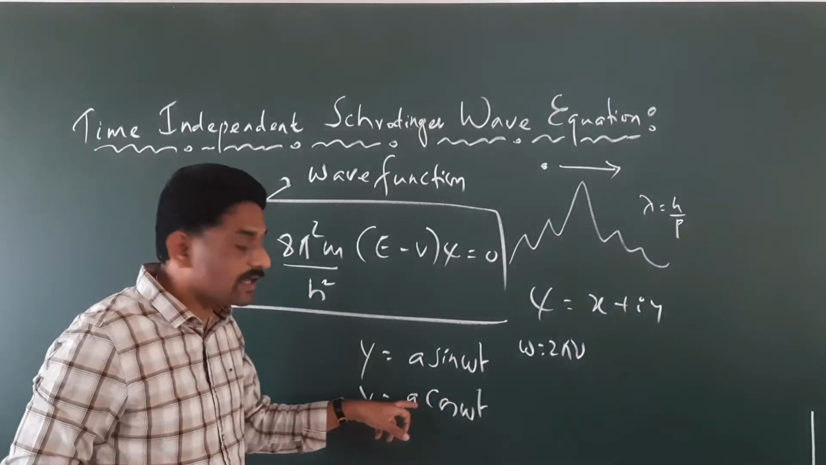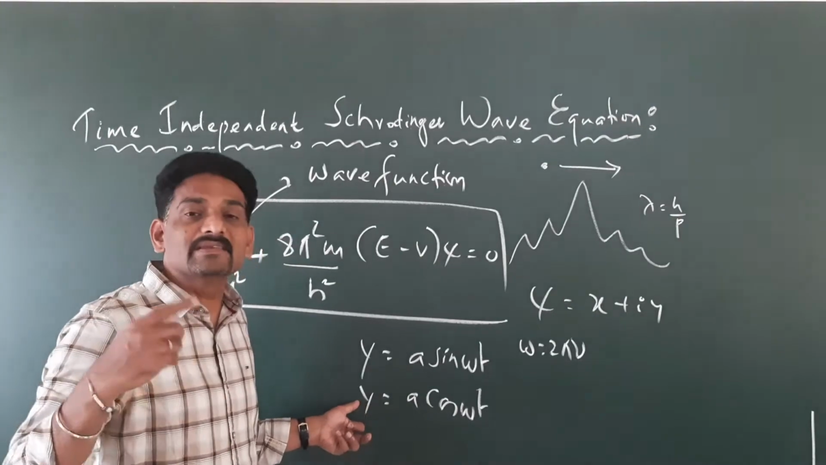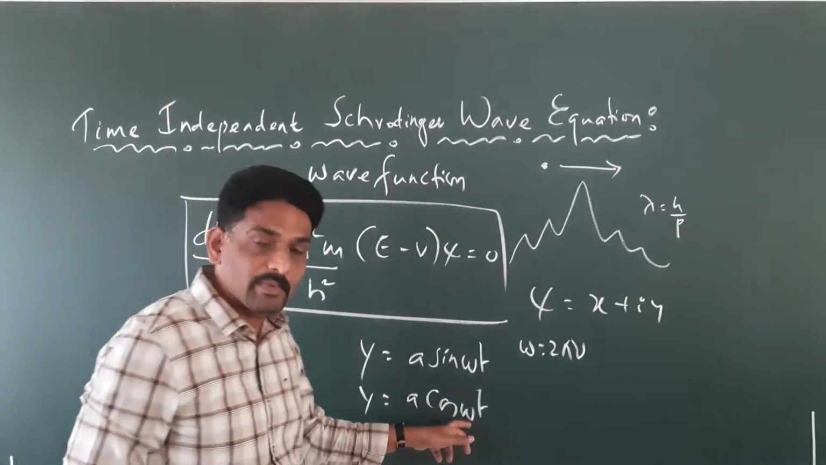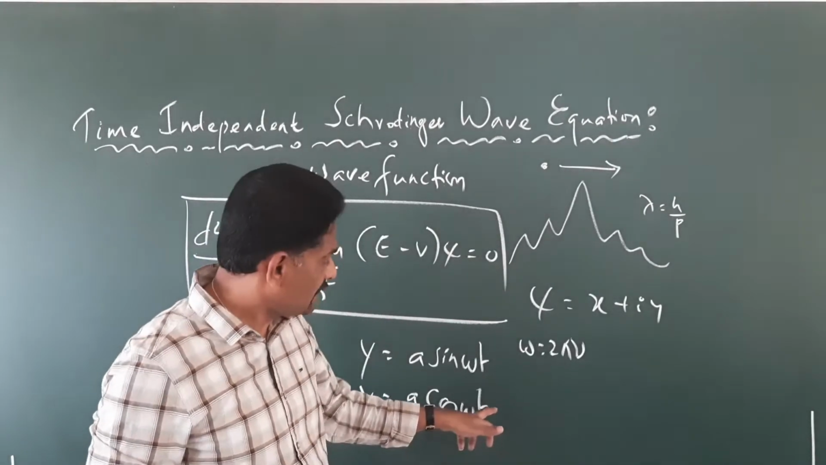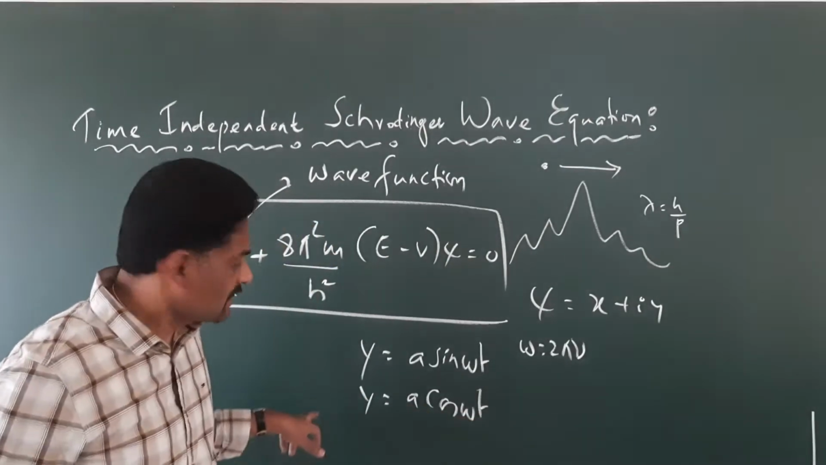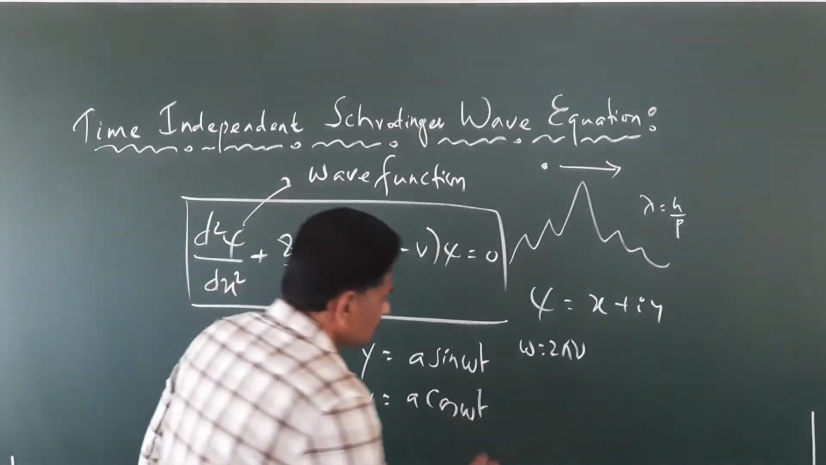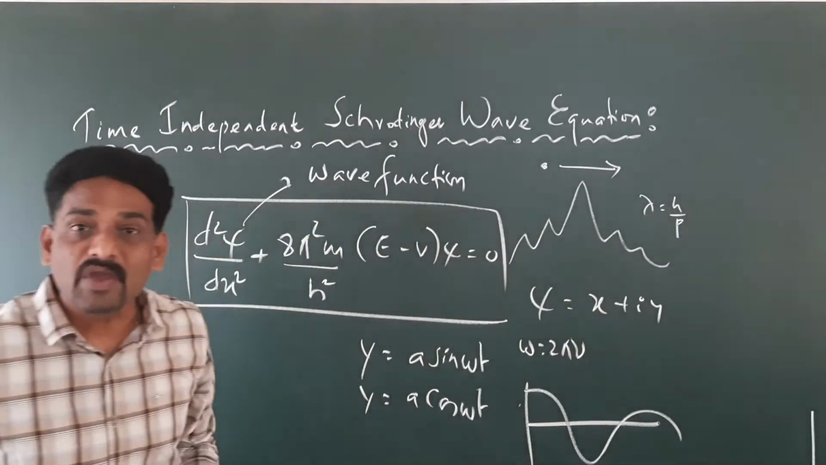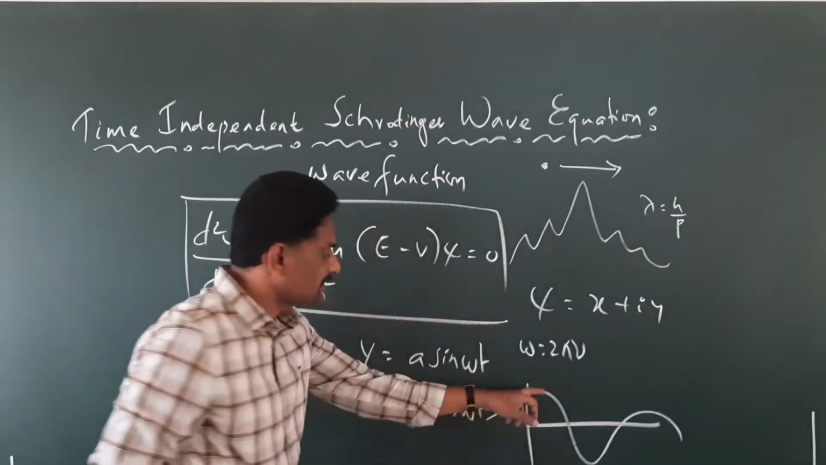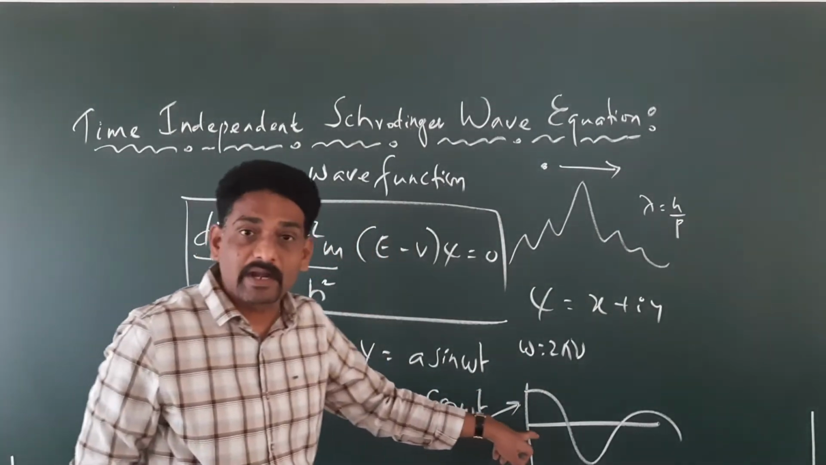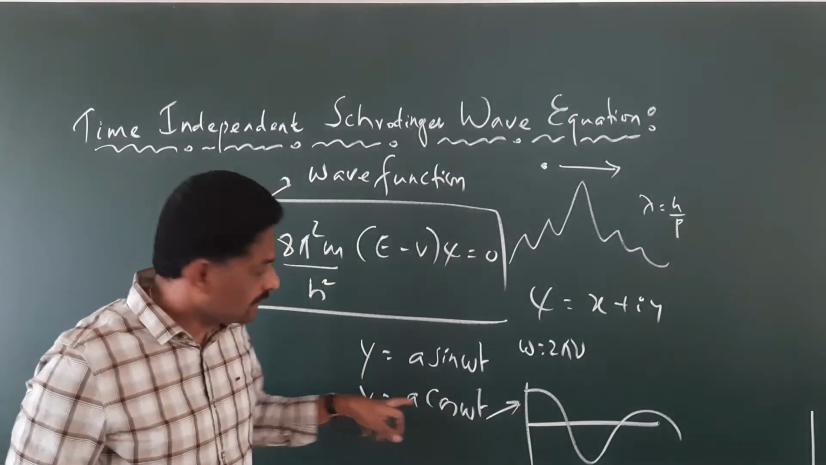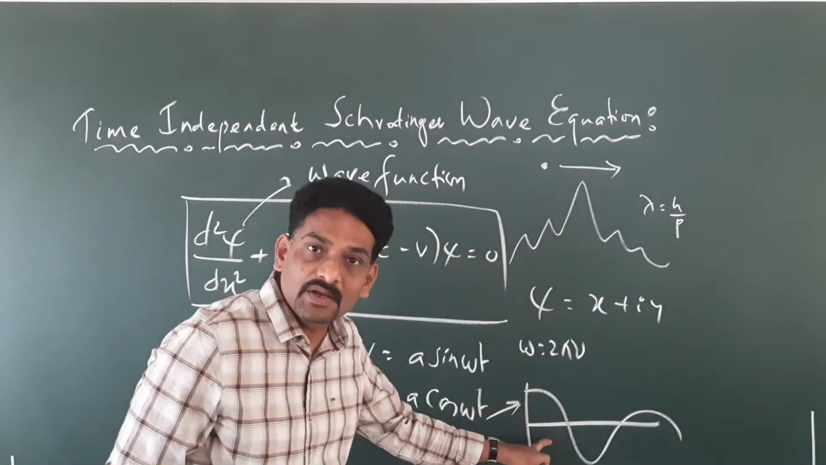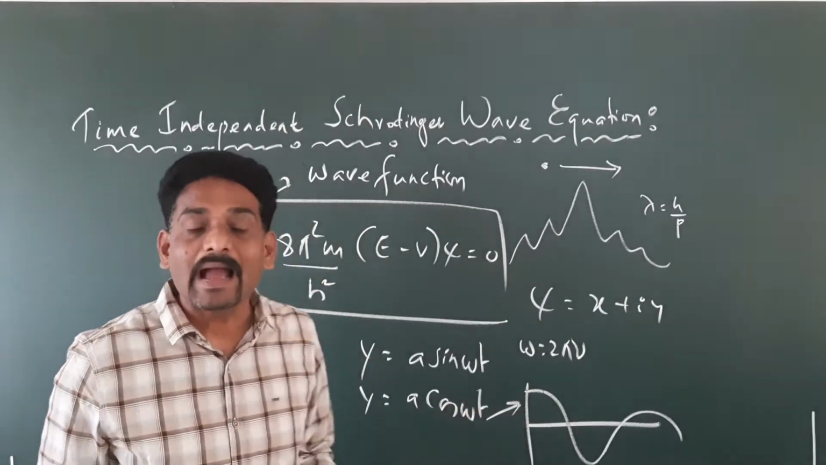Similarly, we have y equals a cos omega t, where y is the displacement in the y direction, a is the amplitude, omega is the angular frequency and t is the time interval. So I can represent this equation as a cos wave. That is, this gives me a cos wave. So this wave is represented by the equation y equals a cos omega t, right? y is the displacement in the y direction, a is the amplitude of the wave, and omega is the angular frequency.